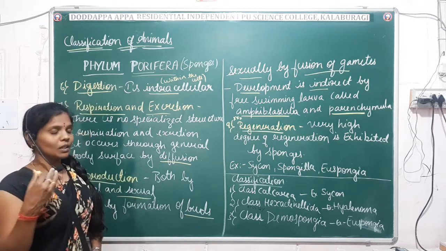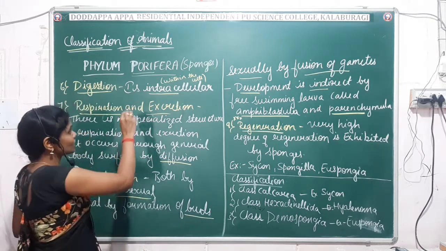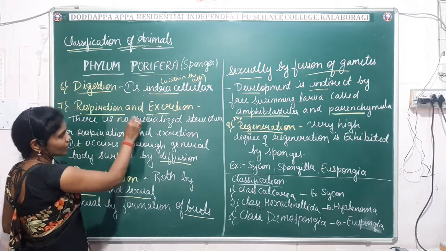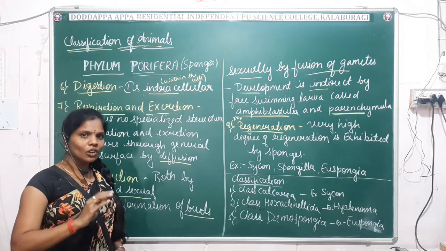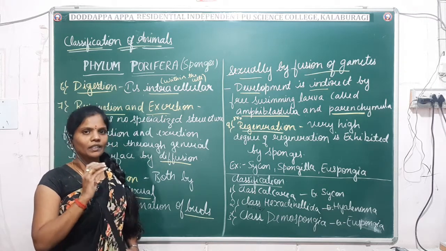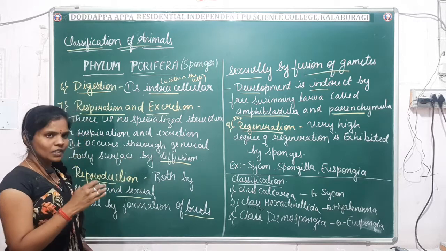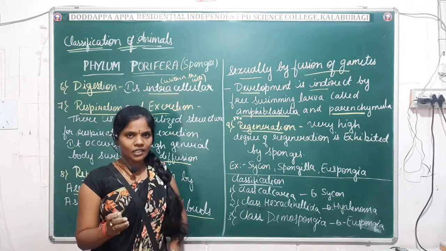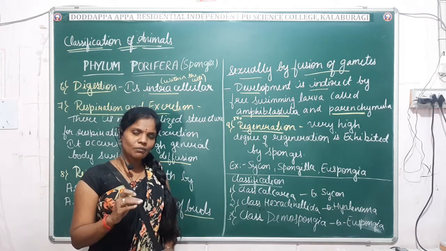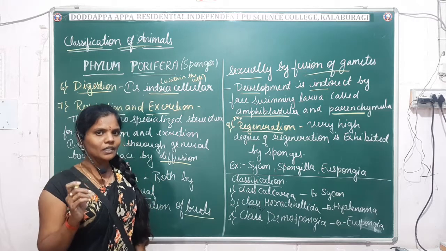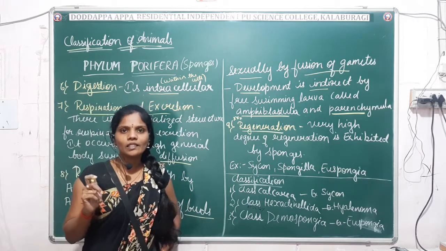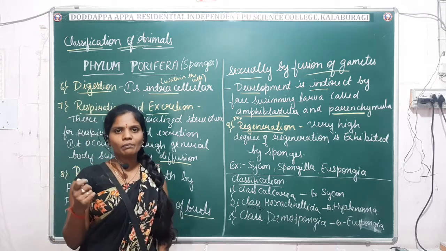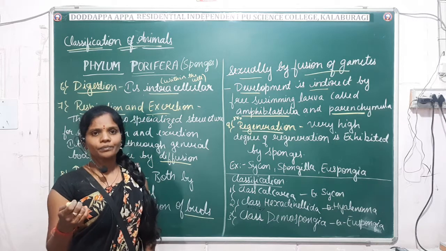When it comes to the physiological aspects, digestion is intracellular, meaning it takes place within the cells. Respiration and excretion have no specialized organs, so they take place simply by diffusion, generally through the body surface. Reproduction is both sexual and asexual: asexually by the formation of buds and sexually by the fusion of gametes. Development is indirect through the larva stage, and the larvae are amphiblastula and parenchymula. Then they exhibit regeneration.